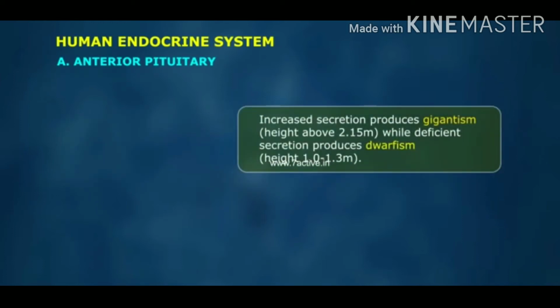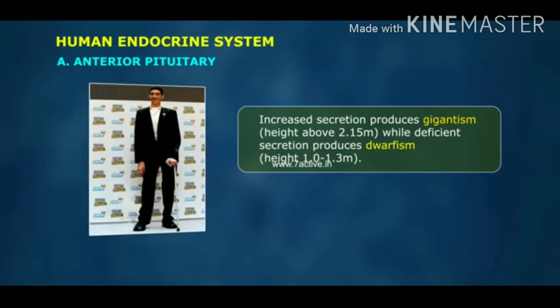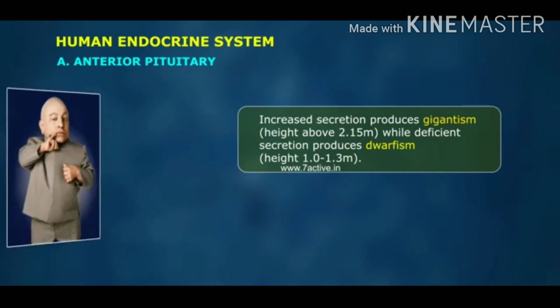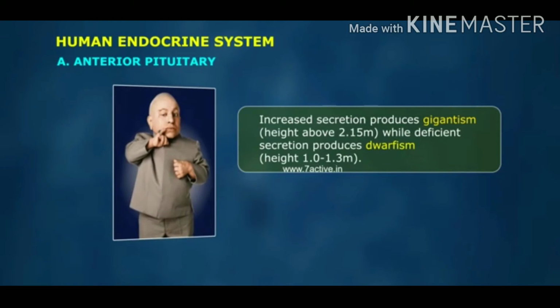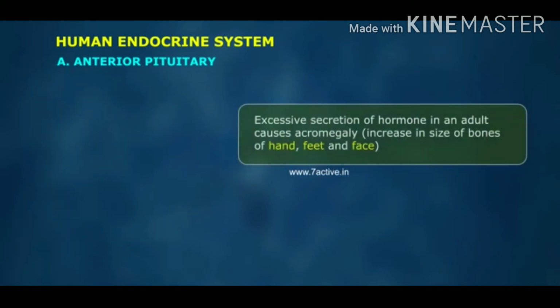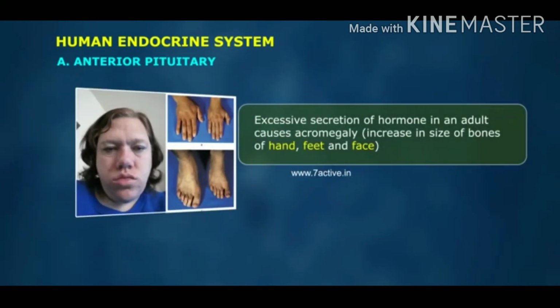Increased secretion produces gigantism, height above 2.15 meters, while deficient secretion produces dwarfism, height 1 to 1.3 meters. Excessive secretion of hormone in an adult causes acromegaly, increase in size of bones of hand, feet, and face.